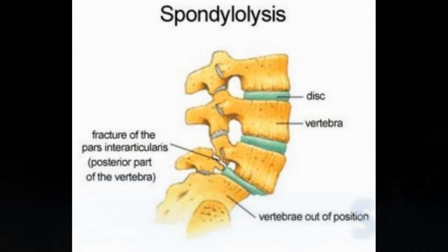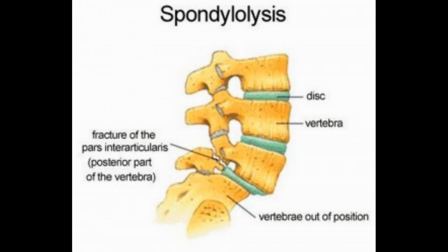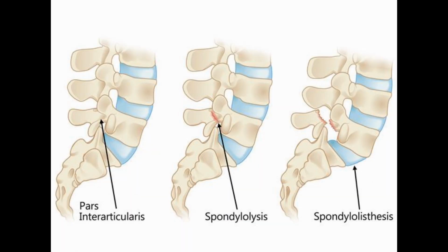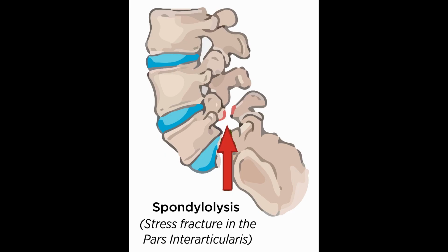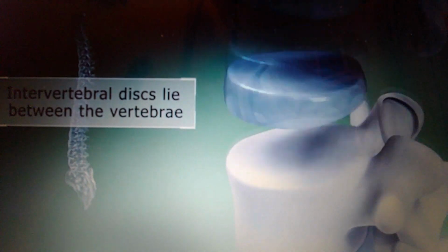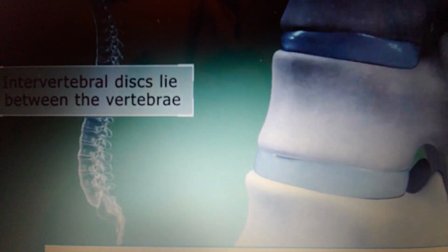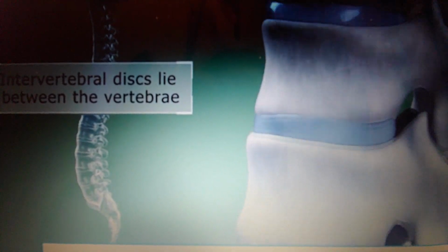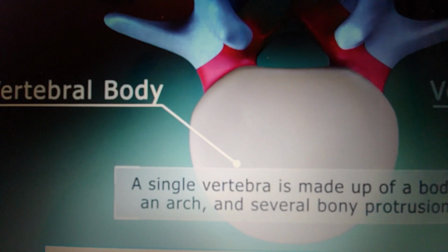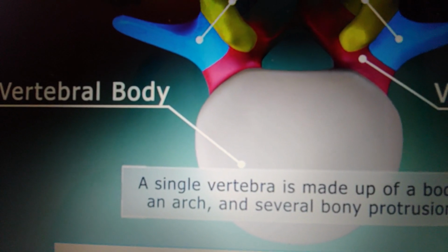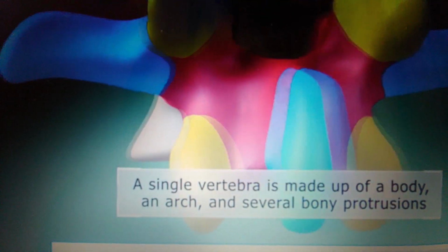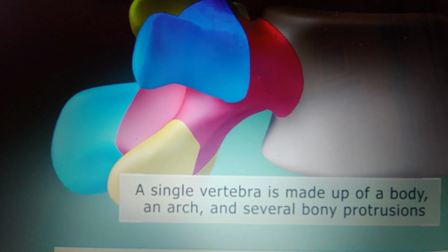Lumbar spondylosis is a degenerative condition of the lumbar region of the spine. This pathological condition can include disc herniation, facet joint osteoarthritis, and bone spurs. The spine is made up of 33 individual bones called vertebrae. These are separated by intervertebral discs. A typical lumbar vertebra consists of a body and a vertebral arch, which has several processes for articular and muscular attachments.